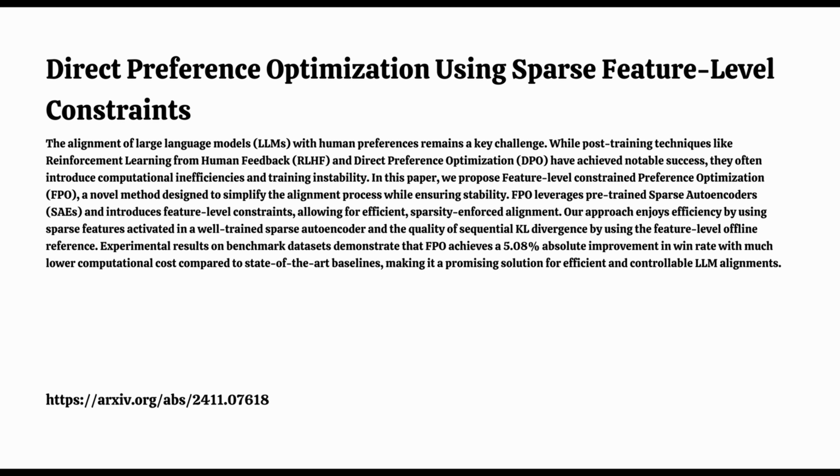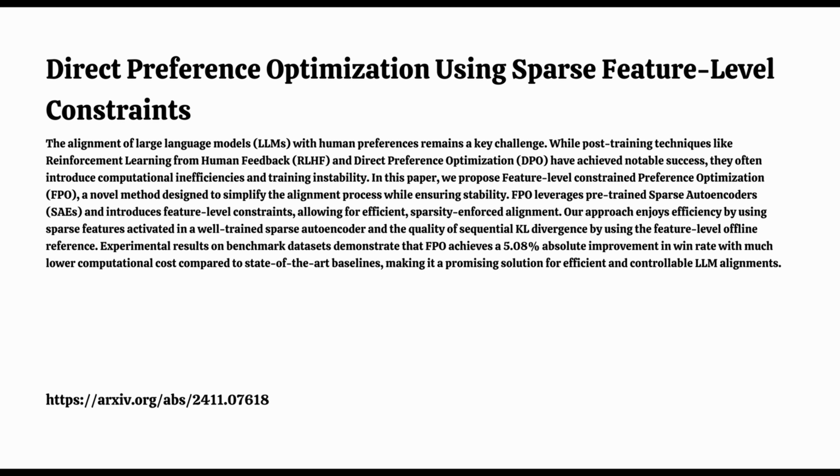Some interesting insights there. They found that placing the SAE encoder closer to the final output layer led to better performance. This suggests that capturing features at that stage is crucial for effective alignment. Right. It's like making sure you're making adjustments at the right point in the process. Exactly. They also found that the choice of alpha, which controls the strength of the constraints, had a significant impact on the balance between accuracy and diversity. A higher alpha value, meaning stronger constraints, led to higher accuracy, but might sacrifice some diversity, while a lower alpha value gave the model more freedom to explore, but maybe at the risk of straying from the desired path. It's like finding that balance between control and freedom.